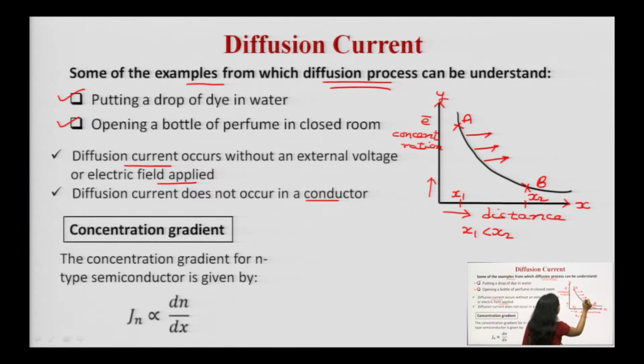There will be a change in the concentration of these electrons and it will decrease from point A to B. So this is how this particular curve is explained.